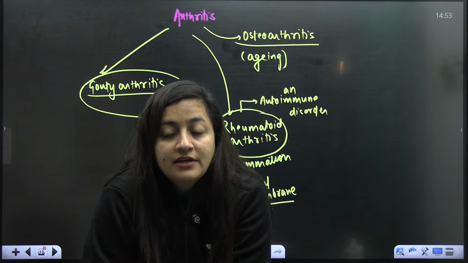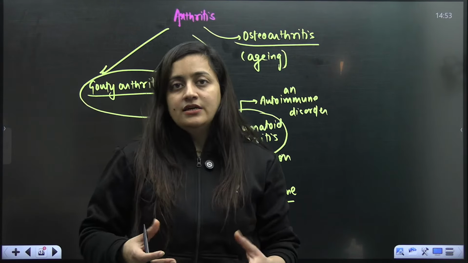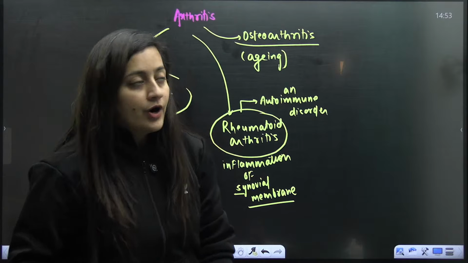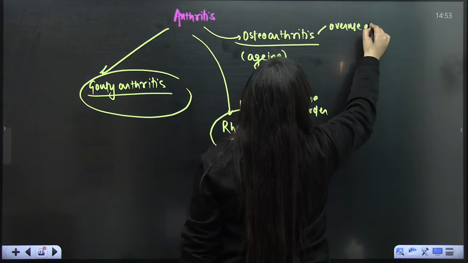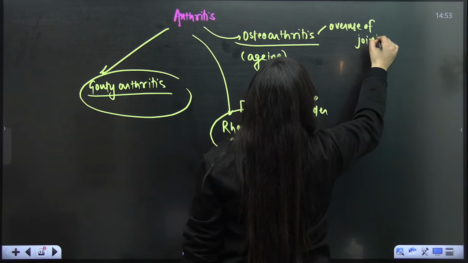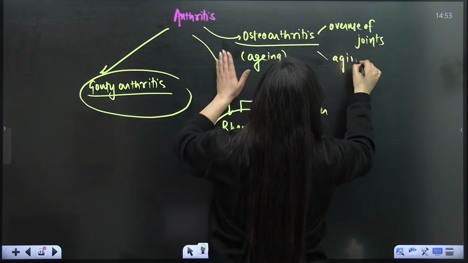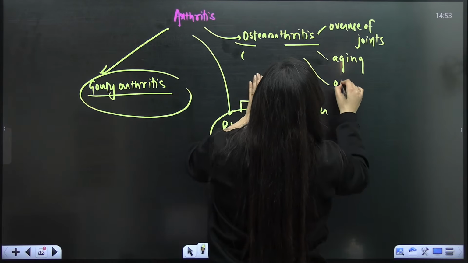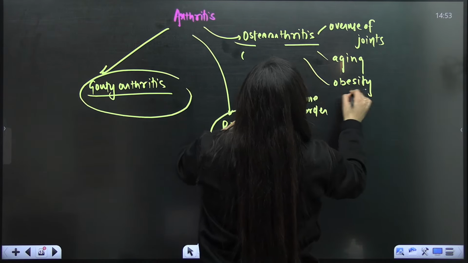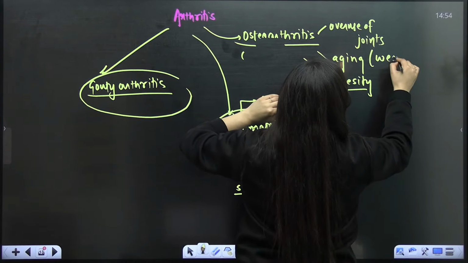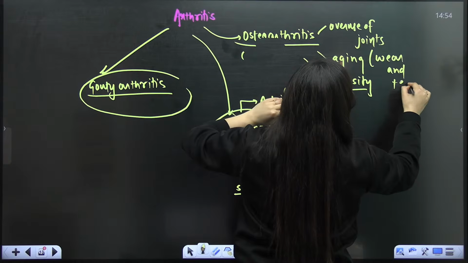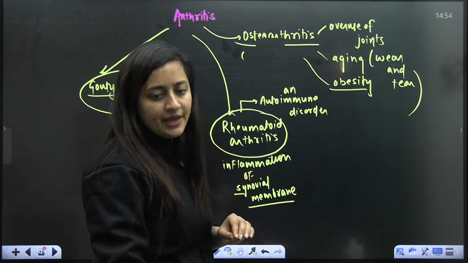Moreover, I would say that obesity or overuse of joints can also cause it. Let's suppose there is overuse of joints, aging is there, obesity is there, then it will occur. So aging may cause wear and tear. So that is how we have different types of arthritis.